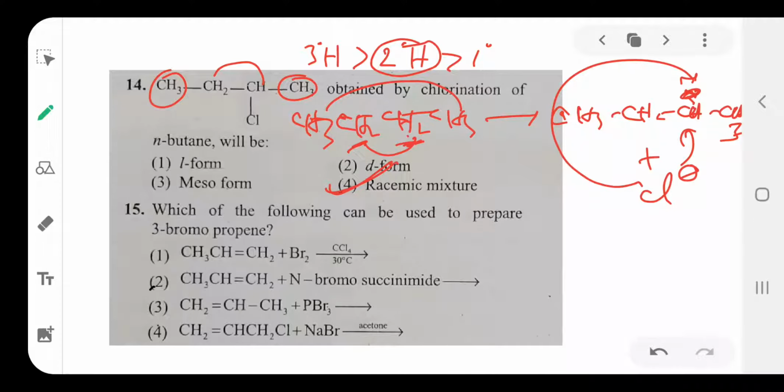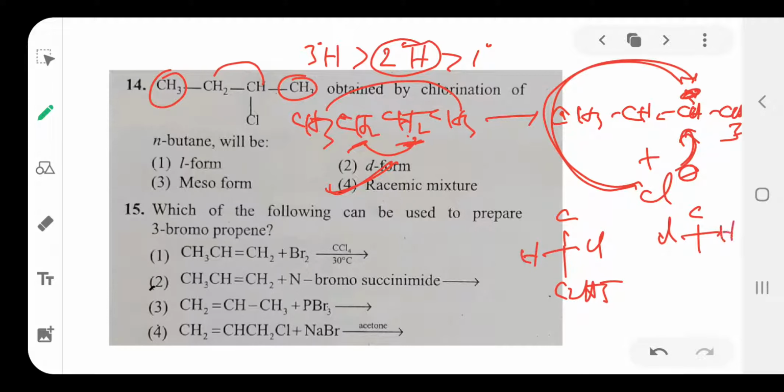So the product is Cl, H, C2H5 if it is attacked from the front side. If it is attacked from the back side, then Cl, H, C2H5 the other way. So D and L isomers are formed, that is the racemic mixture. Option is 4. Then next is question number 15.